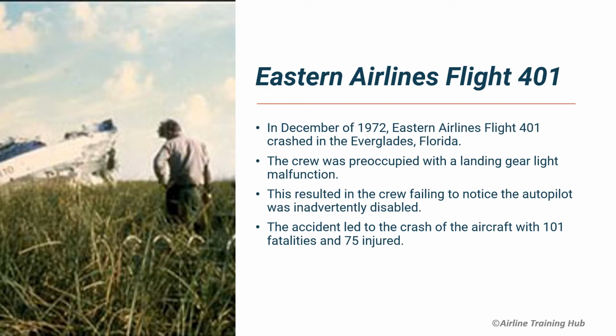One of the causes of the accident was the crew distraction caused by a malfunctioning landing gear light bulb. Though nothing was wrong with the landing gear, besides the light, the distraction led to the crew not noticing that the autopilot was inadvertently disabled. The aircraft started to lose altitude until reaching the ground. This accident resulted in 101 fatalities and many more injured. This accident changed aviation safety forever by emphasizing the issues related to distractions, started increased study in the topic of crew resource management or CRM, and initiated the need to have a ground proximity warning system in all airliners.